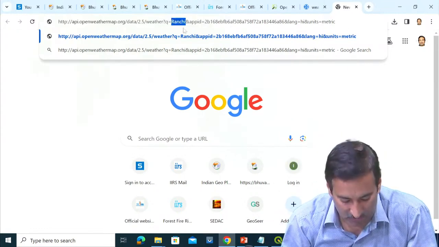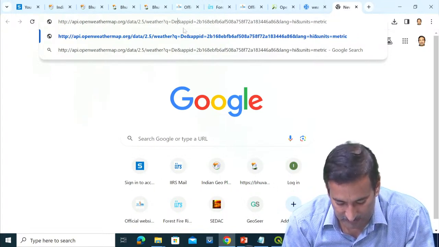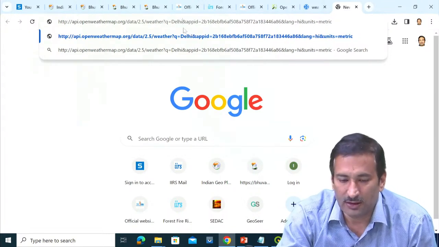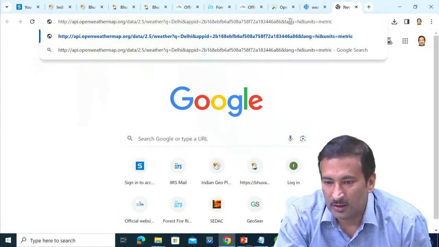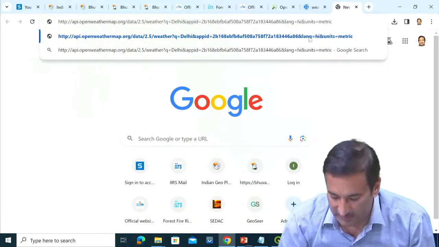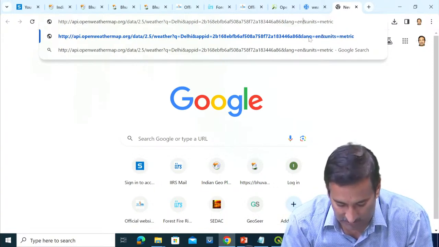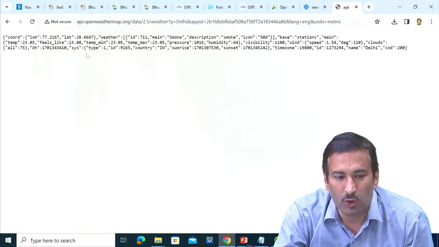I will not take Ranchi now. Let us try to take Delhi. Okay, q equal to Delhi. This is the app ID which I have created of my own. Then language, lang equal to Hindi, and units equal to metric. Let us try to take the language as English only, and then if you press enter, it will show you the data here.